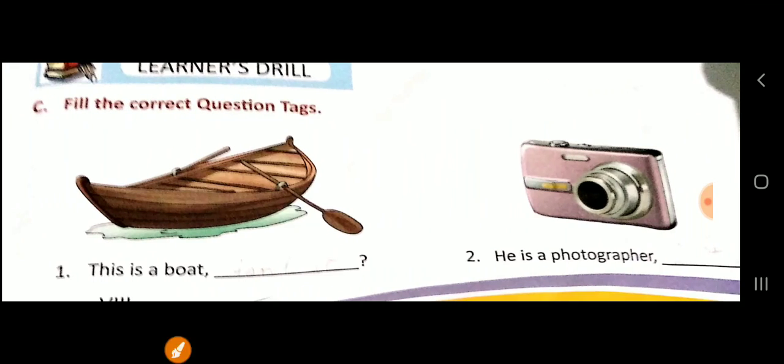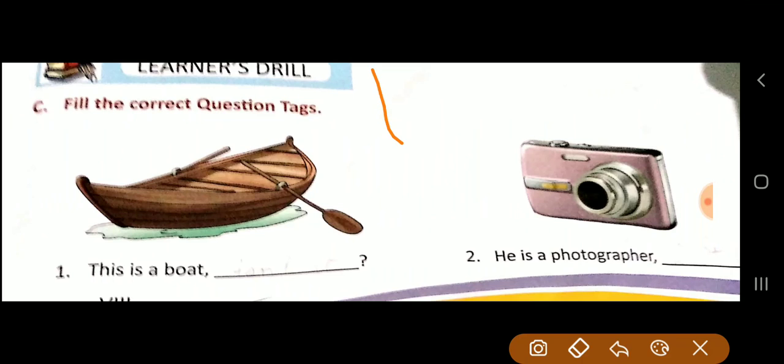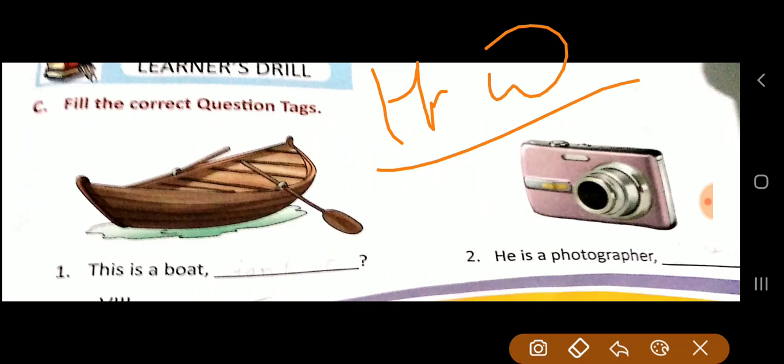Now here, this is your real homework now. Please see that you form this sentence and put the question tag. Fill the correct question tag you have to put. This is a bat. Now, what will you do here? This is a bat, isn't it? Okay. For example, I already said isn't. Okay. Now, this you will be doing as your homework.